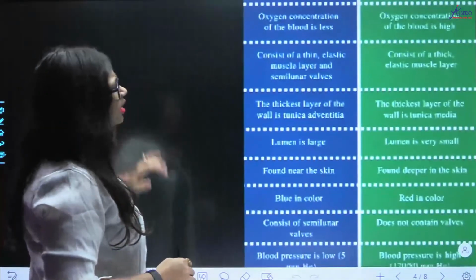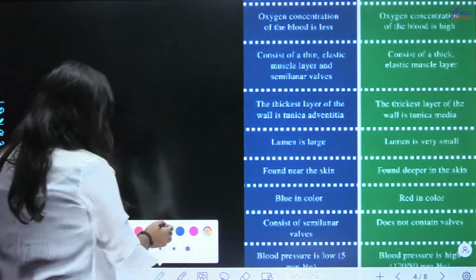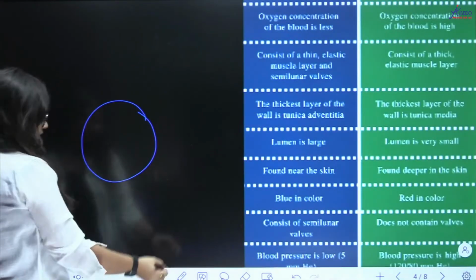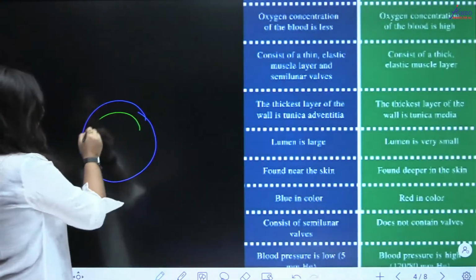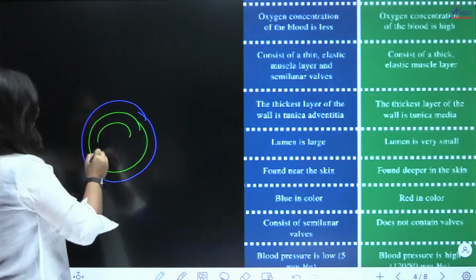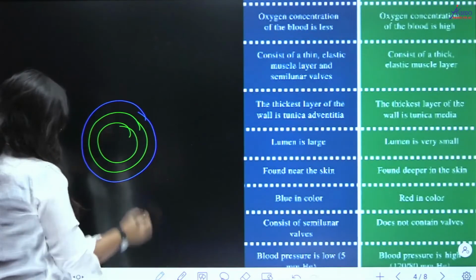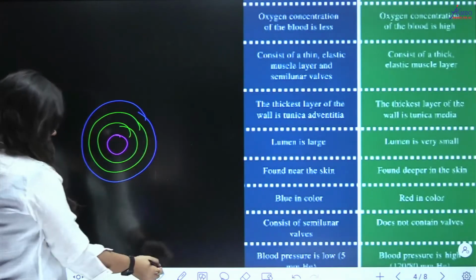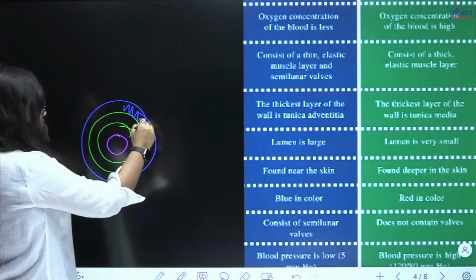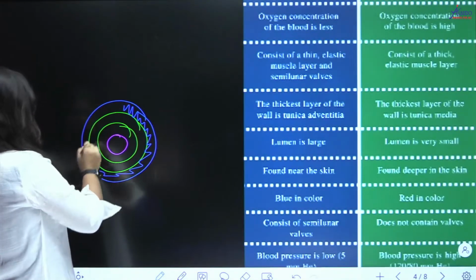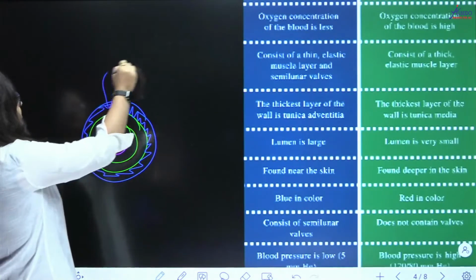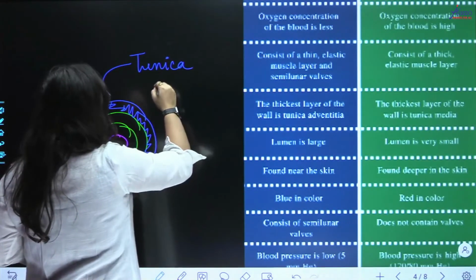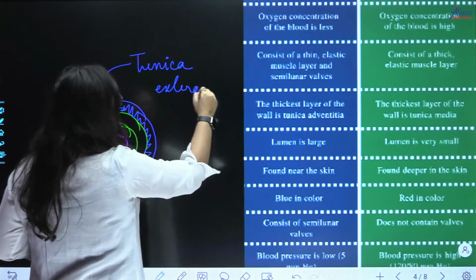Now what are arteries and veins made up of? The walls of arteries and veins are made up of three layers. The first is the outermost layer, which is called tunica externa. You can look into your NCERT as well. Tunica externa.